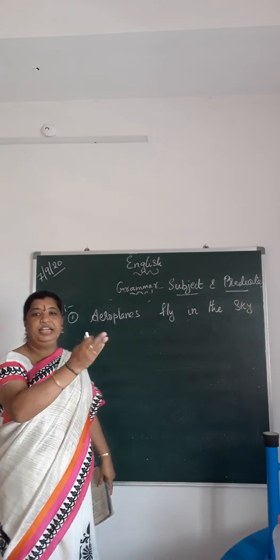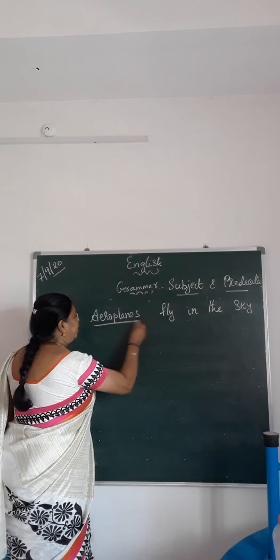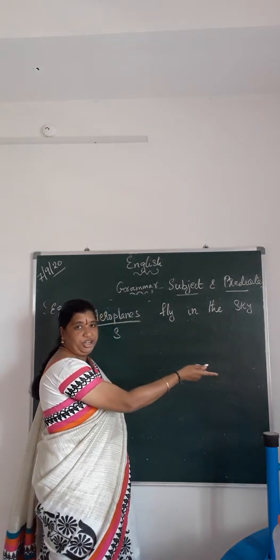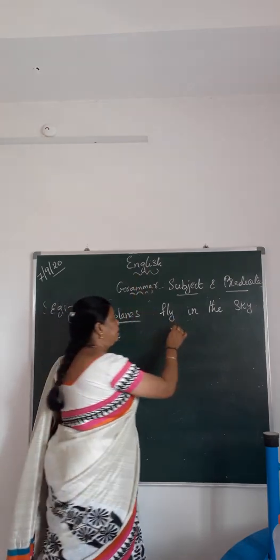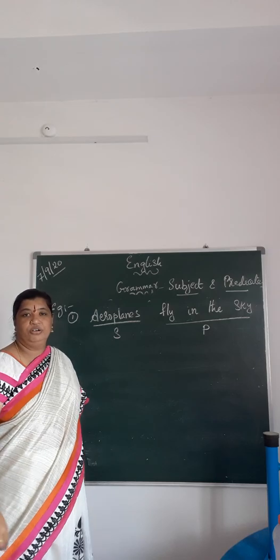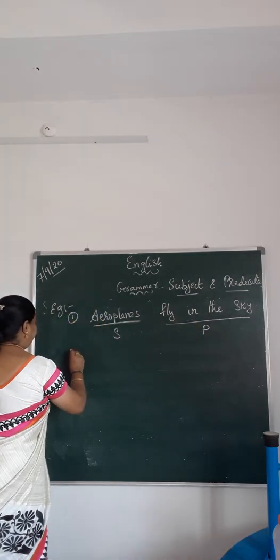Can you divide this sentence into subject and predicate? Aeroplanes becomes the subject, and what the subject is doing, flying in the sky, becomes the predicate. I represent S for subject and P for predicate.